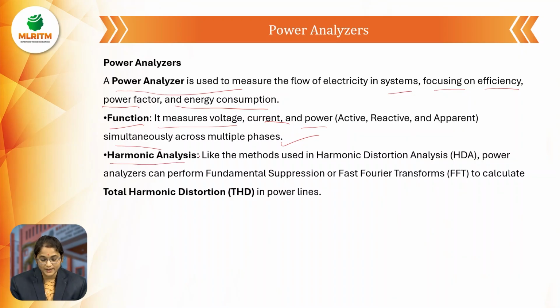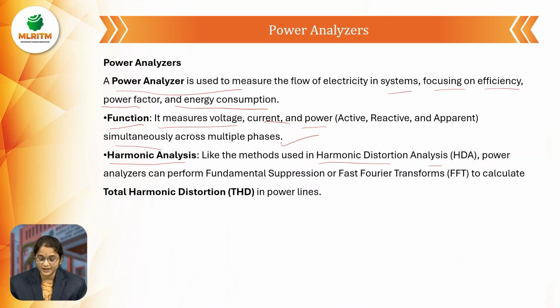What is the harmonic analysis of these power analyzers? These are the methods used in harmonic distortion analysis. For harmonic distortion analysis, we have different types: T networks and T bridges, the Wien bridge, and electronic methods. This is a Wien bridge, and we use different types of analyzers: the frequency analyzer, phase analyzer and amplitude analyzer.